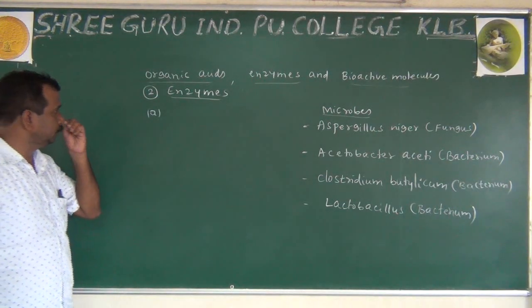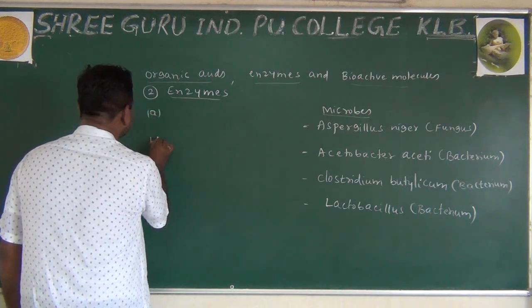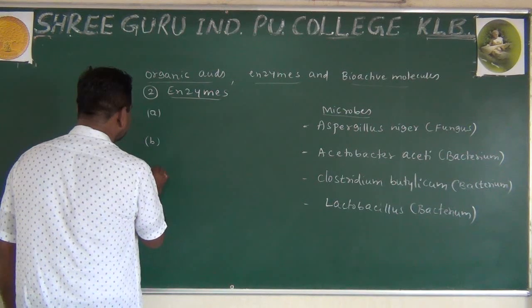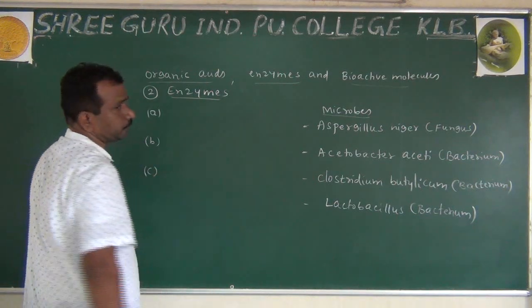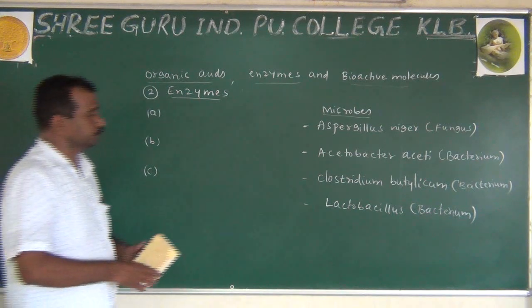So next one is the enzymes. Enzymes are of 3 types that we are going to observe.